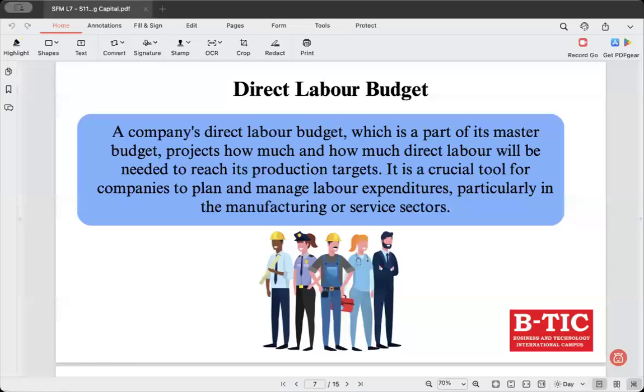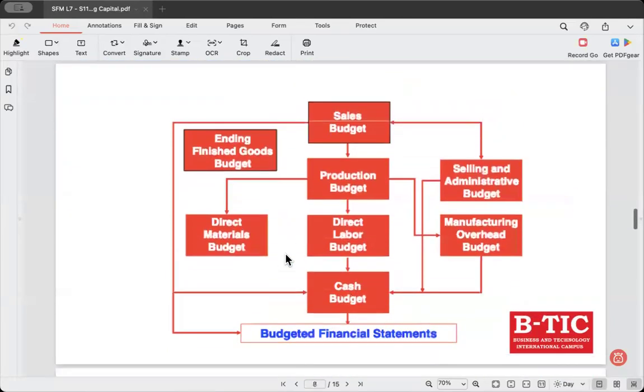So proper planning will ensure that the company has the right workforce in place to support production without incurring unnecessary labor expenses. Here, this is about the direct labor budget.